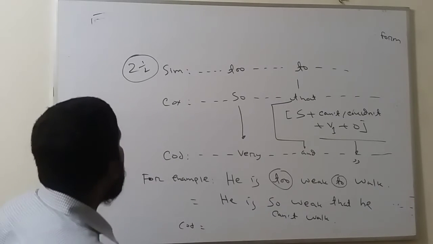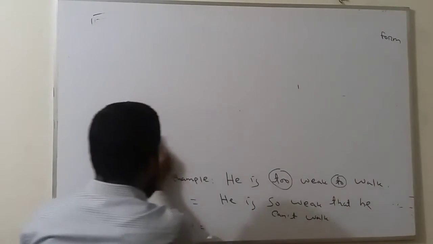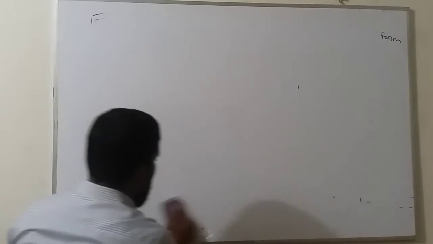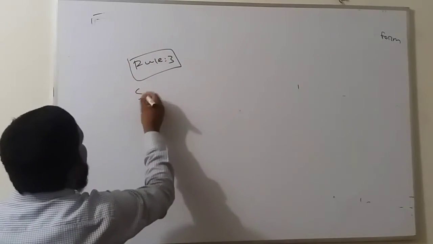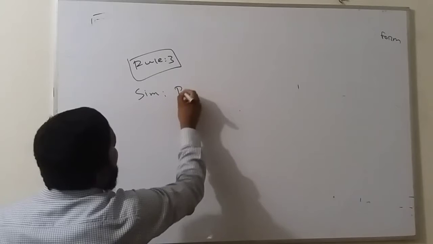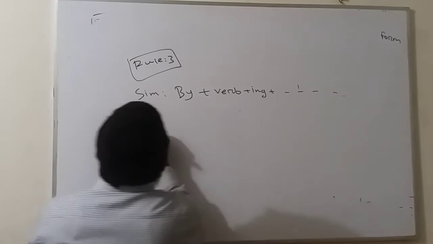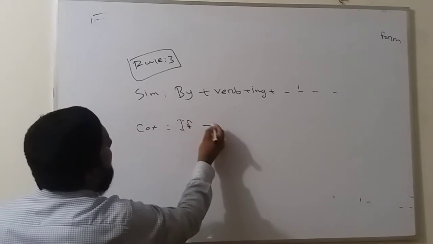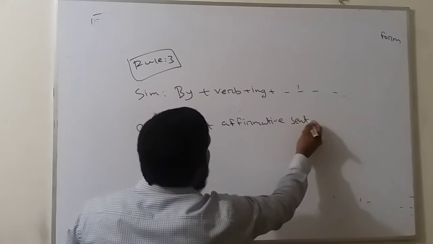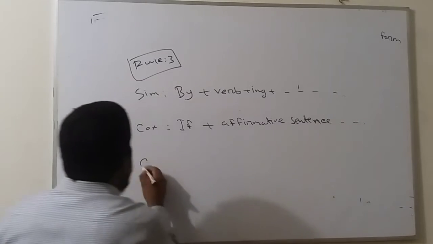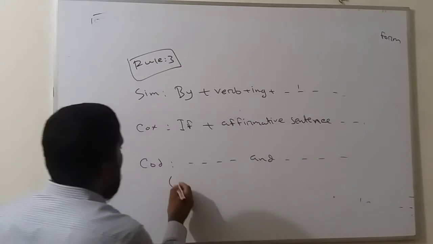Now we will come to rule number 3. Rule number 3 is simple: by plus verb plus ing. In complex, if plus affirmative sentence. In compound, but there is a note here.